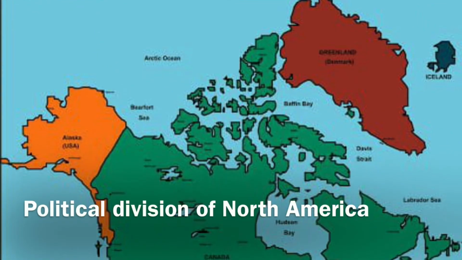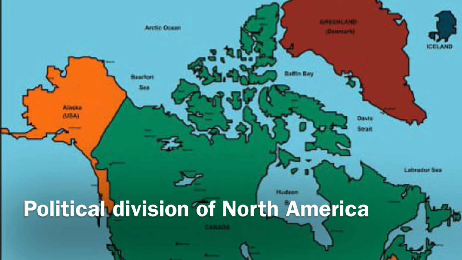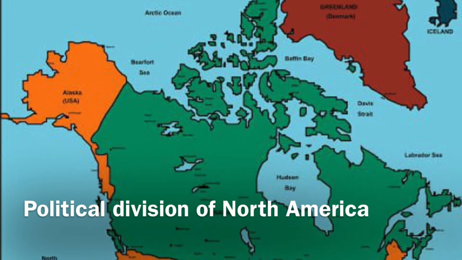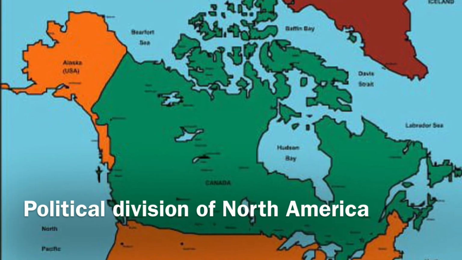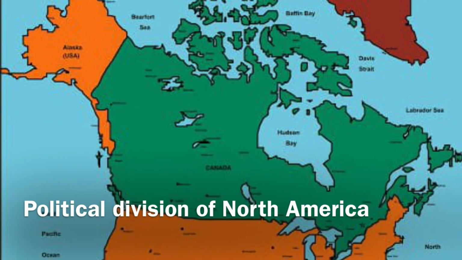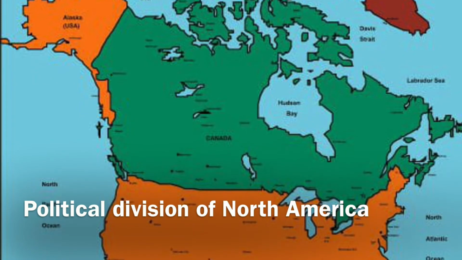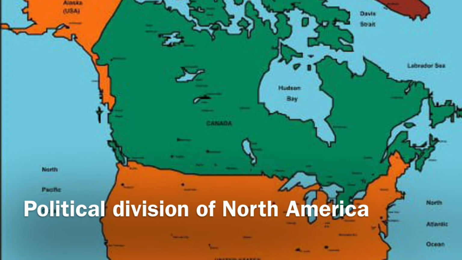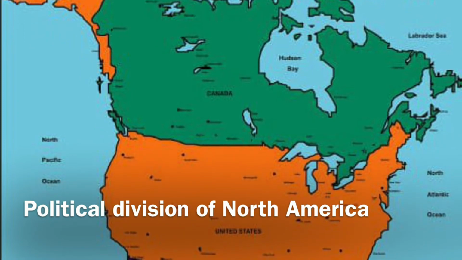It is the third largest continent next to Asia and Africa. North America has three large countries and several smaller countries. Canada is the largest country of North America, followed by the USA, that is the United States of America, and Mexico.